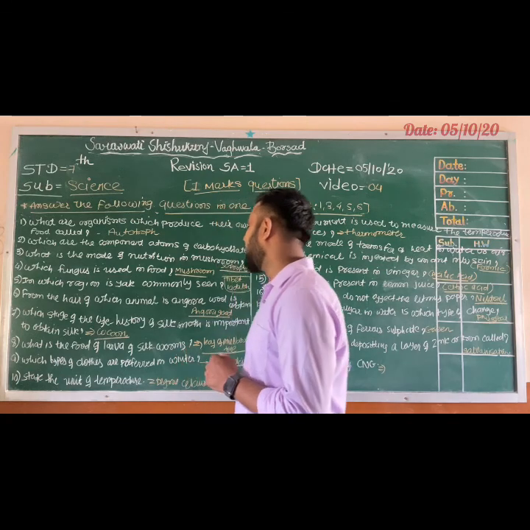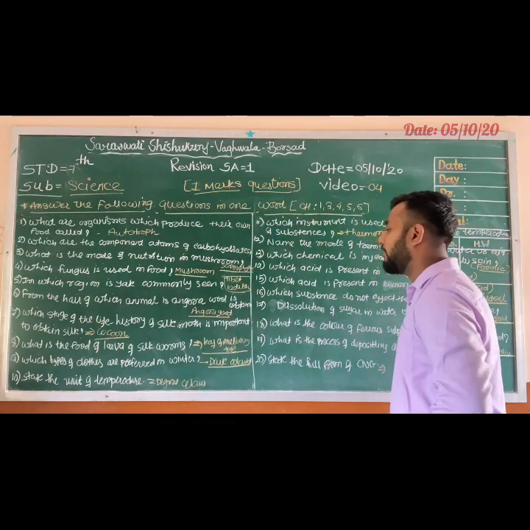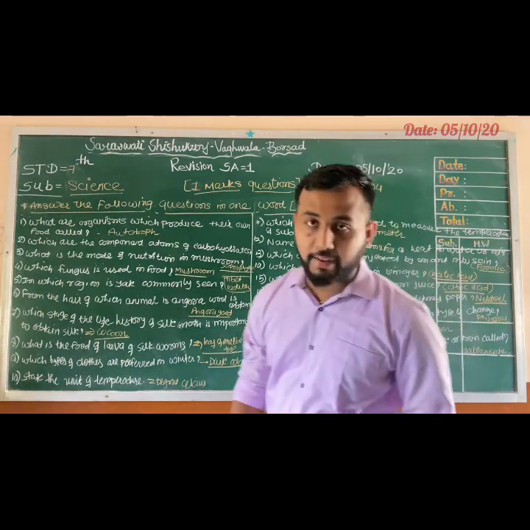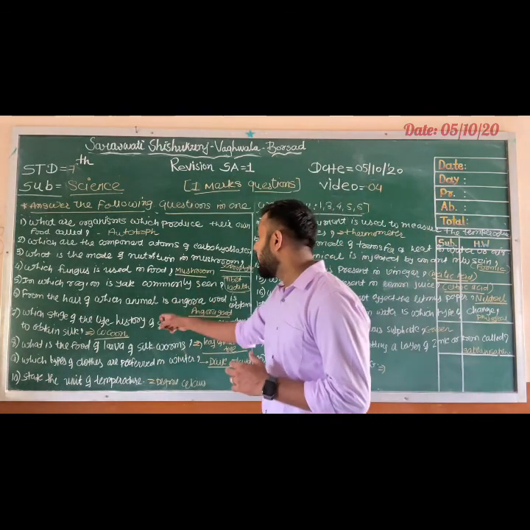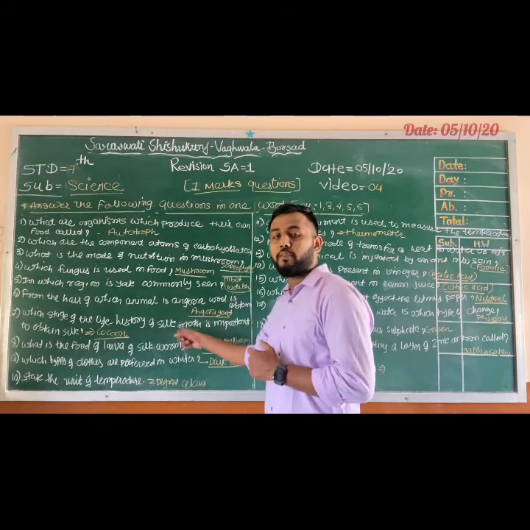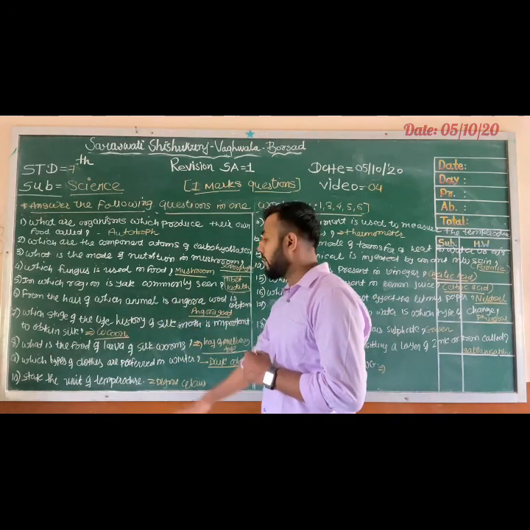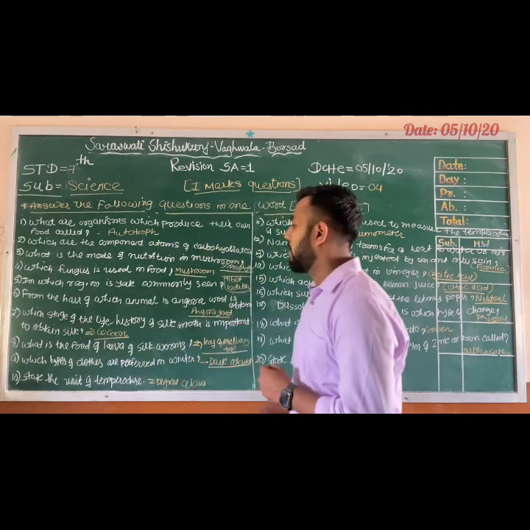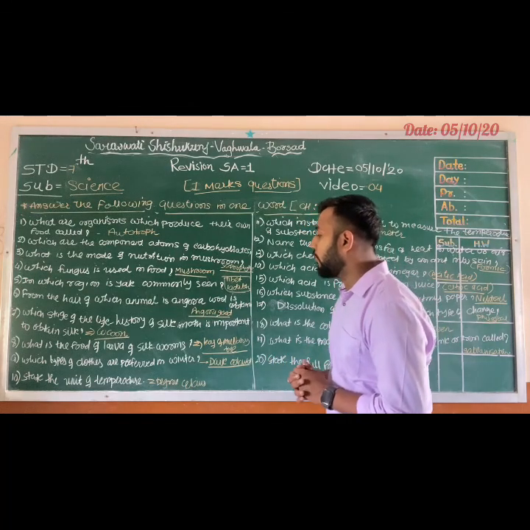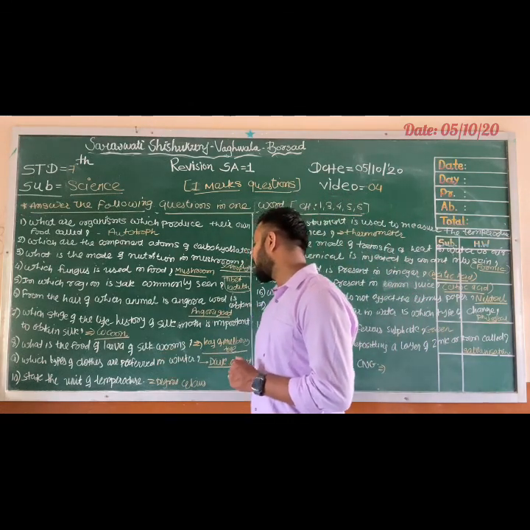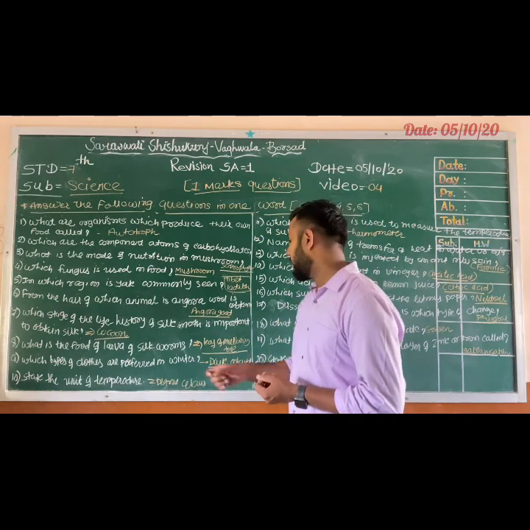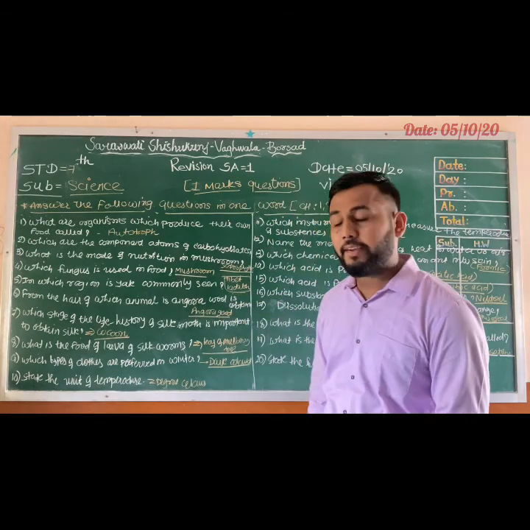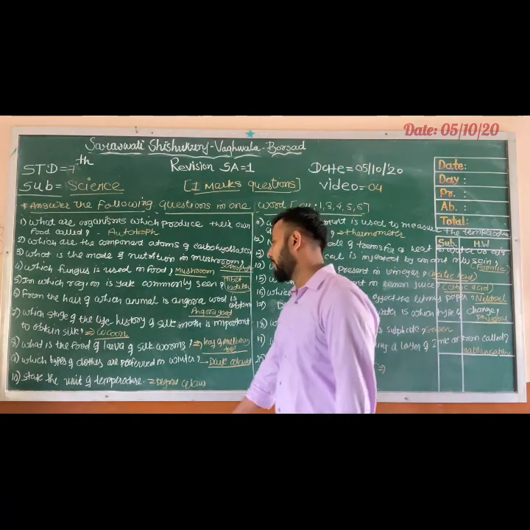Then, which stage of the life history of silk moth is important to obtain silk? Which stage is very important to obtain silk? It is the cocoon. Then, what is the food of the larva of silk moth? What do they eat? They eat the leaf of the mulberry tree, right?